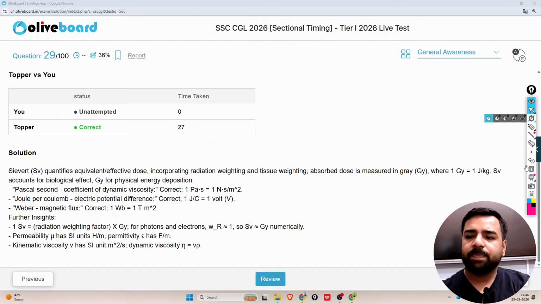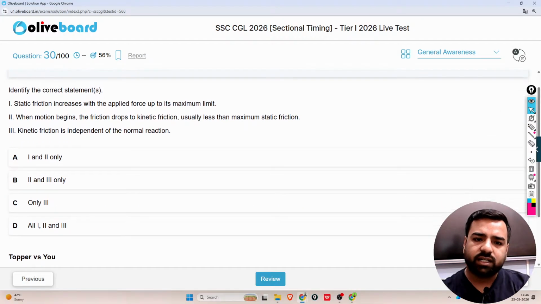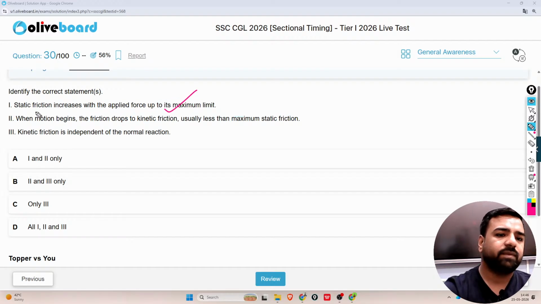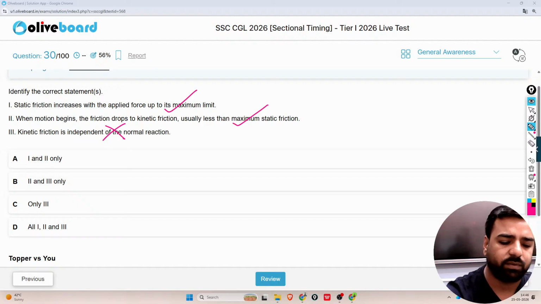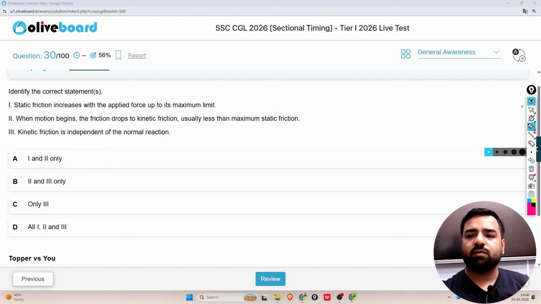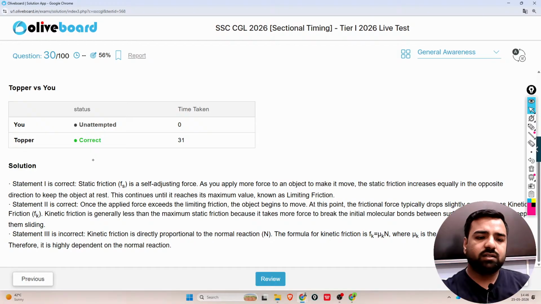What is the next question? The next one is this. It's again related with physics. The question is, static friction increases with applied force up to its maximum limit. Okay. When the motion begins, the friction drops to kinetic friction, usually less than the maximum static friction. Okay. Kinetic friction is independent of normal reaction. So guys, what do you think? What should be the answer according to you people? This is an important one. So guys, here obviously the first and second statements are correct. So I will go with option number A, which is only option number 1 and 2. Next.